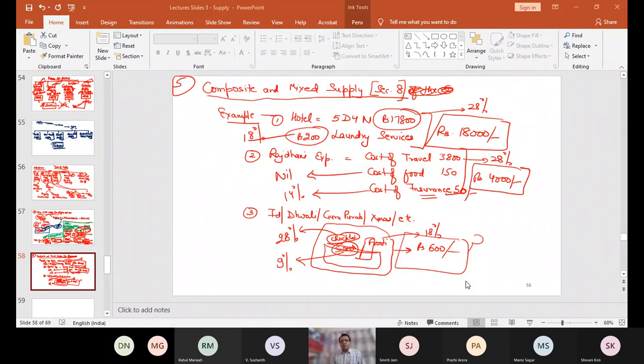And since there is a problem, to bring uniformity across the nation, it is better that we form a rule. So the act has given a rule. Now one thing is sure, that every composite supply, I don't know whether you remember schedule 2 or not, but in schedule 2, let me show you that point.